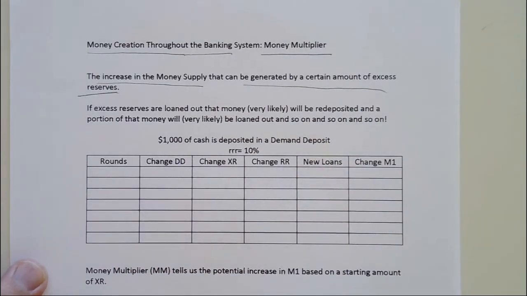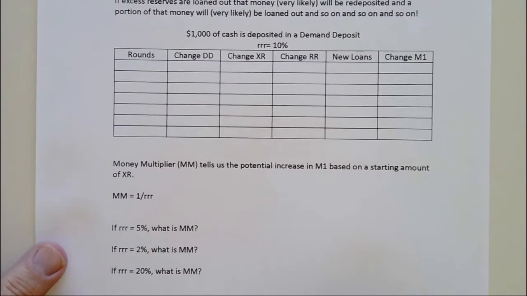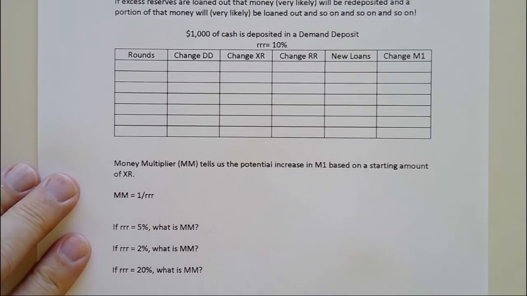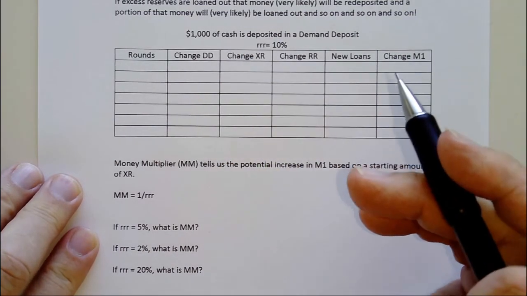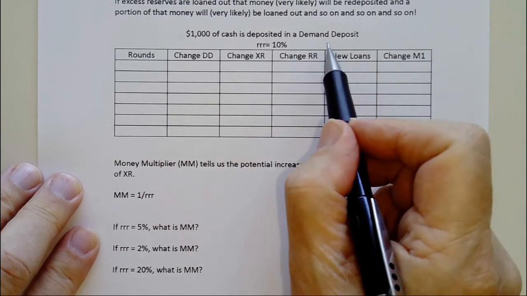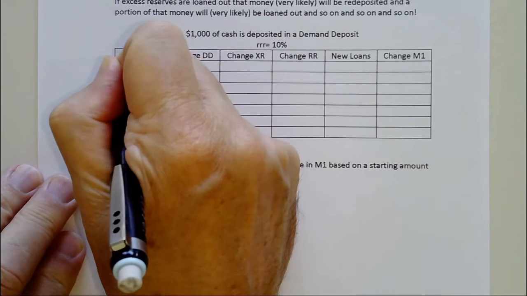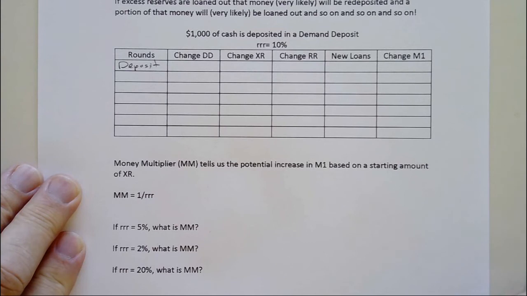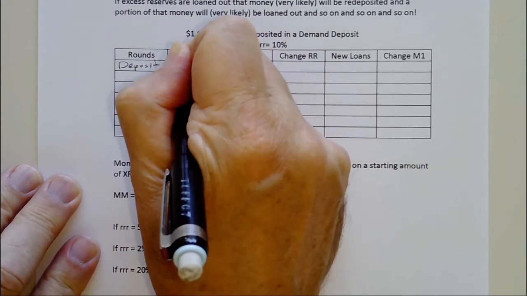So to show this, I want to go through a similar exercise I did with the spending multiplier. I did different rounds of economic activity, and these would be rounds of banking activity, pretty much two things, making a loan and making a deposit. So we're going to have, say, $1,000 in cash that may be found under your mattress, lucky you, and then you take it down to your bank and you deposit it into your checking account, your demand deposit. So if you take your $1,000 down here and you make a deposit, this would be a deposit round. Well, that's going to be put into the bank. And that'll be a demand deposit right here. And I'll put a plus $1,000.